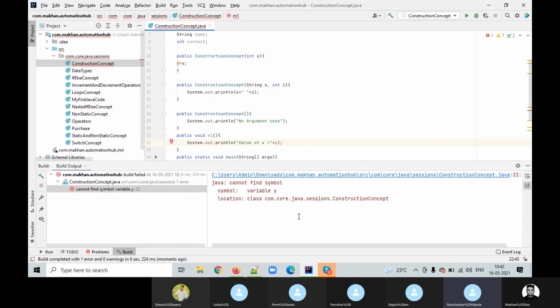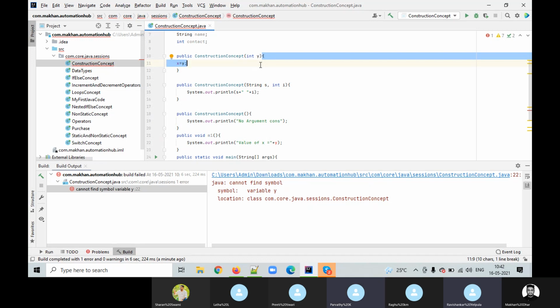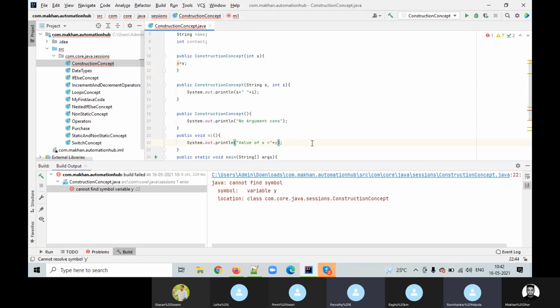See, cannot find symbol y. Cannot find means what? That particular variable was not declared inside that particular method. It was declared somewhere else, and the scope of that variable, wherever it was declared, was within that particular method. Is it clear? So that's why global variable x is printing, right? Because it can be used anywhere, in any method. Correct. Global variables can be used anywhere within that particular class.